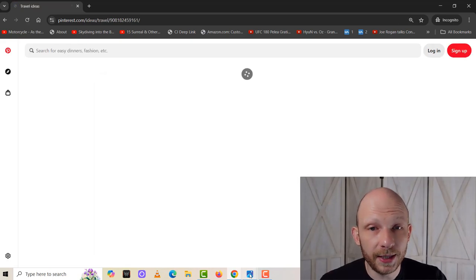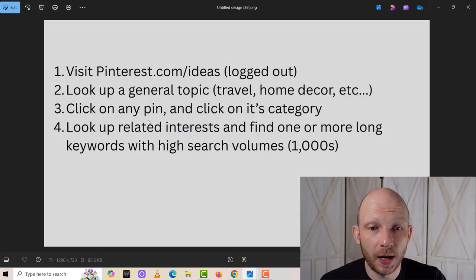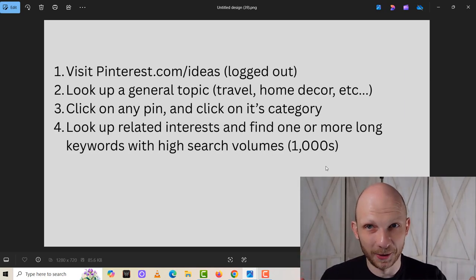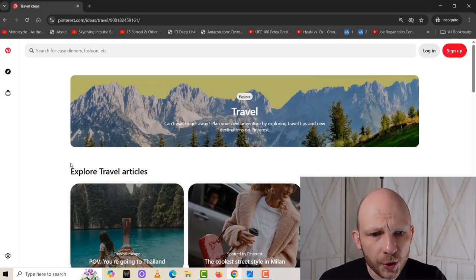And this is where you start to look for the keywords that are very popular. What you're going to want to look for is the related interest and find one or more long-tailed keywords with high search volumes. So this is a bit of a mouthful, I know, but bear with me, watch this part so you understand what we're looking for here. So in this section, see how it says explore travel articles?